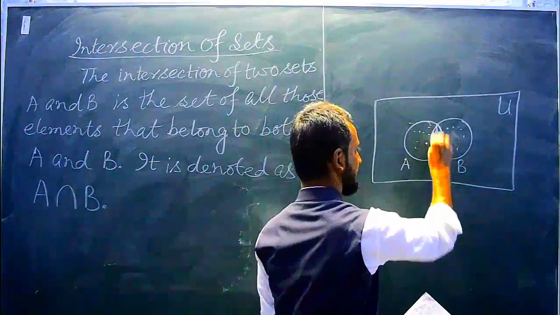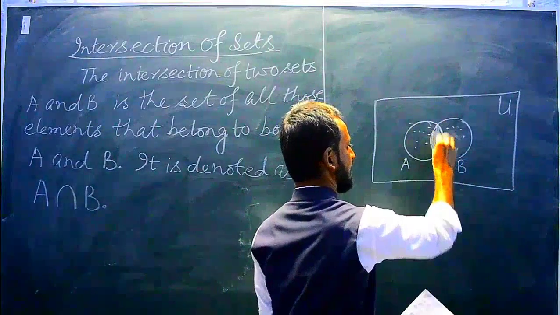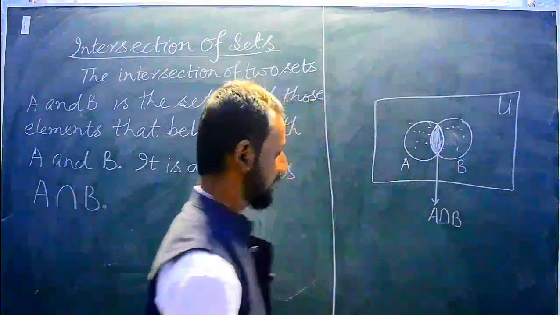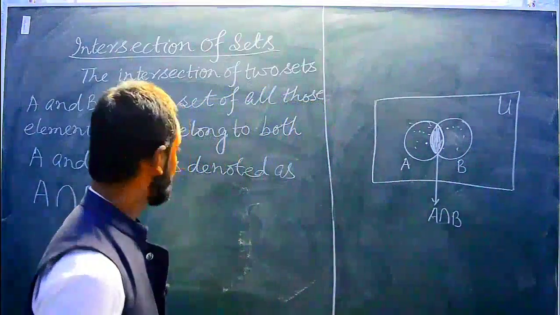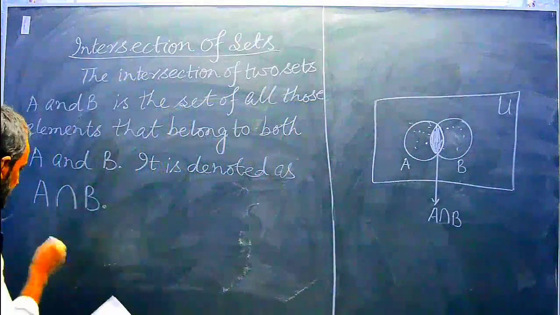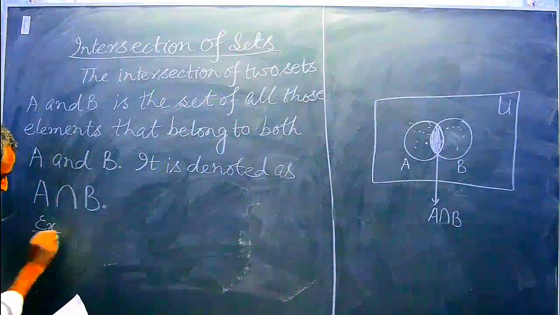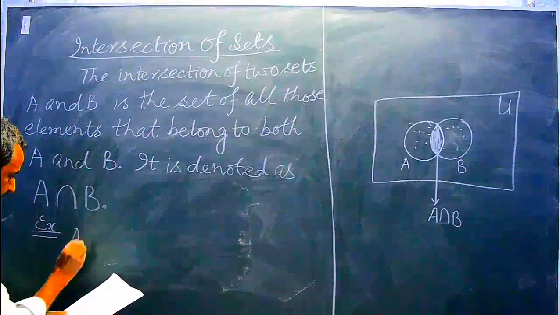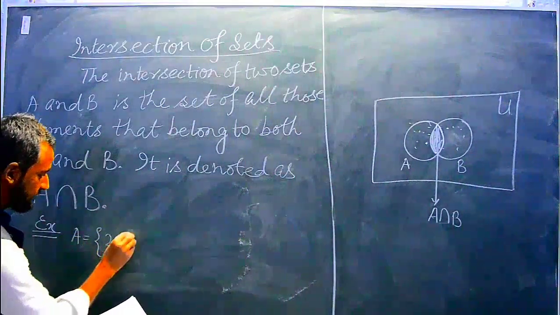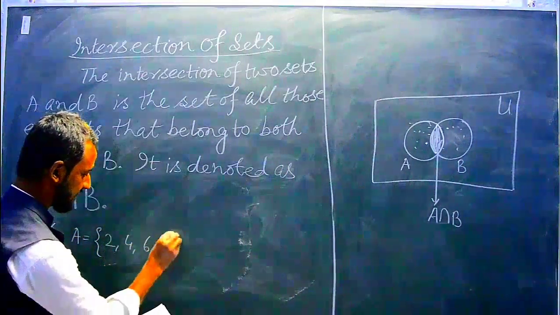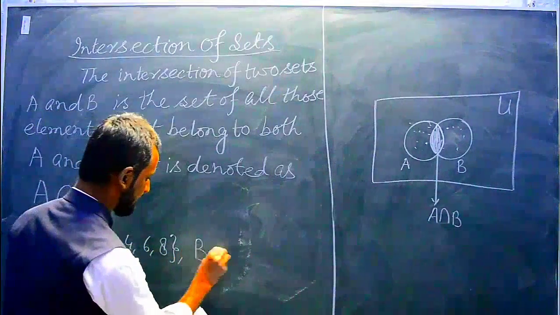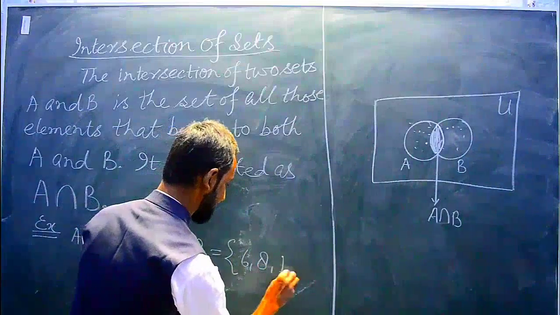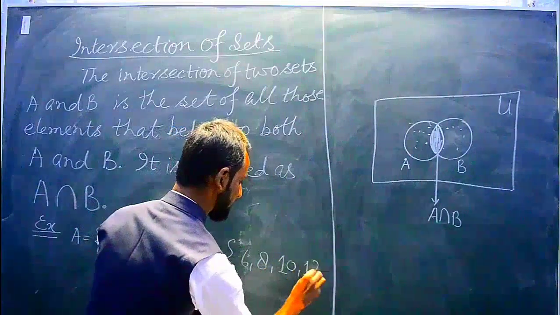So this is A intersection B. Okay, for example, if I say A equal to 2, 4, 6, 8, the same example I am taking which I took in union, and B equal to 6, 8, 10, 12.